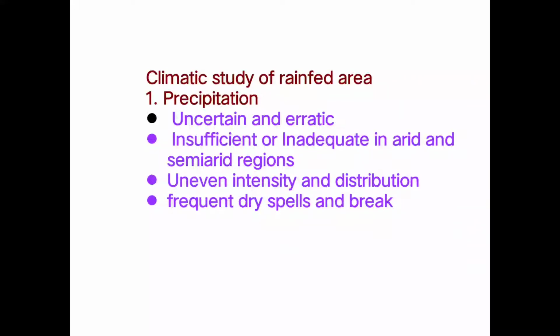The dry spell is the period during which the rainfall is not received. And the monsoon break is the period for a certain time during which also the rainfall is not received. So these are the important characteristics of the precipitation in the rainfed area, and this is the first and most important climatic parameter on which mostly the success or the failure of the crop depends.